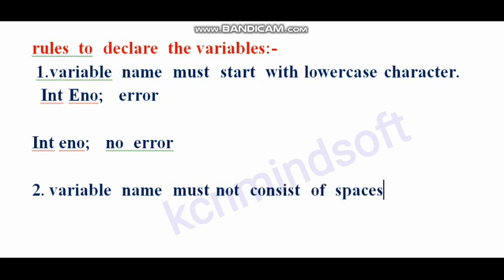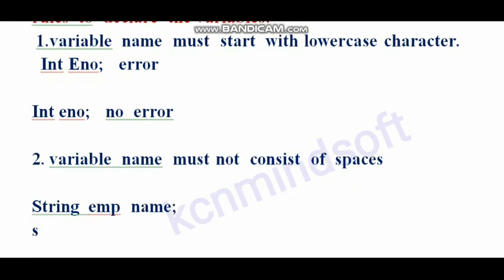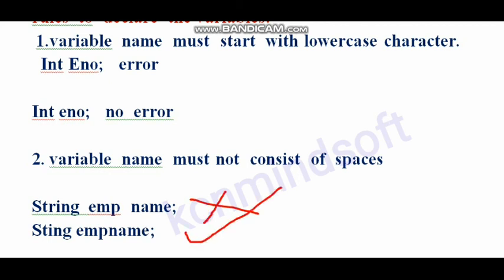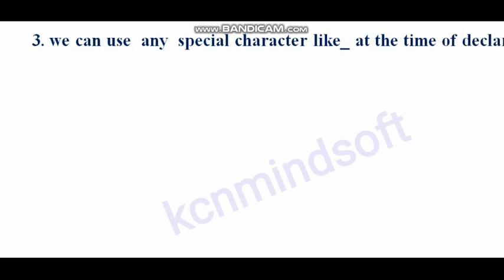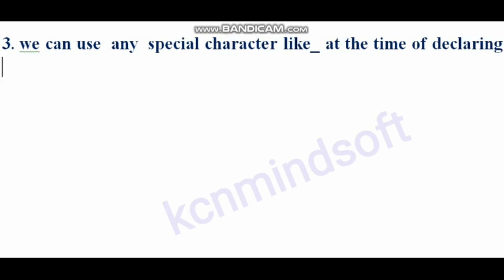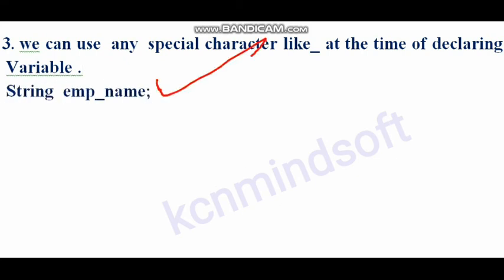Rule number 2: the variable name must not consist of spaces. String emp name, with a space, will throw an error. String empname is correct. We can use special characters like underscore when declaring a variable. String emp_name is correct.